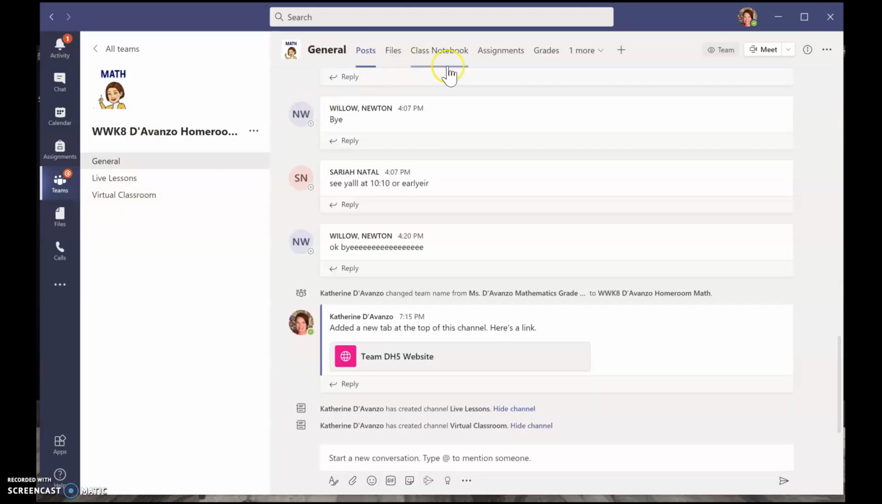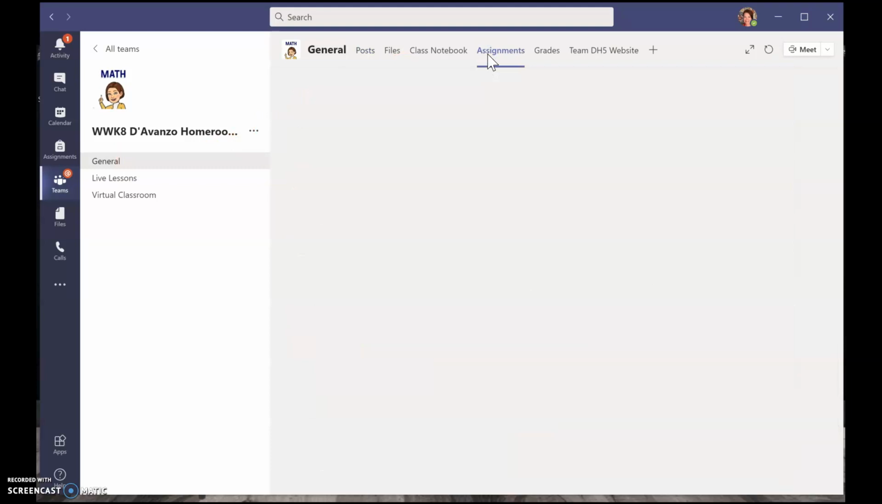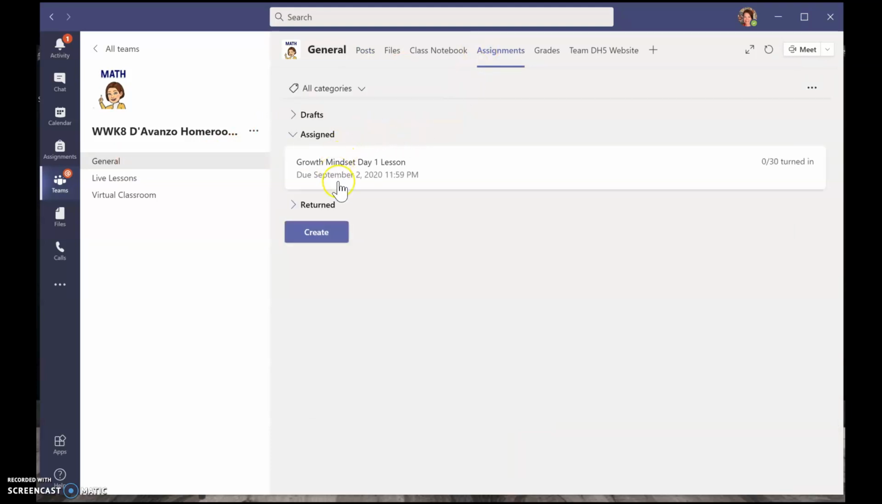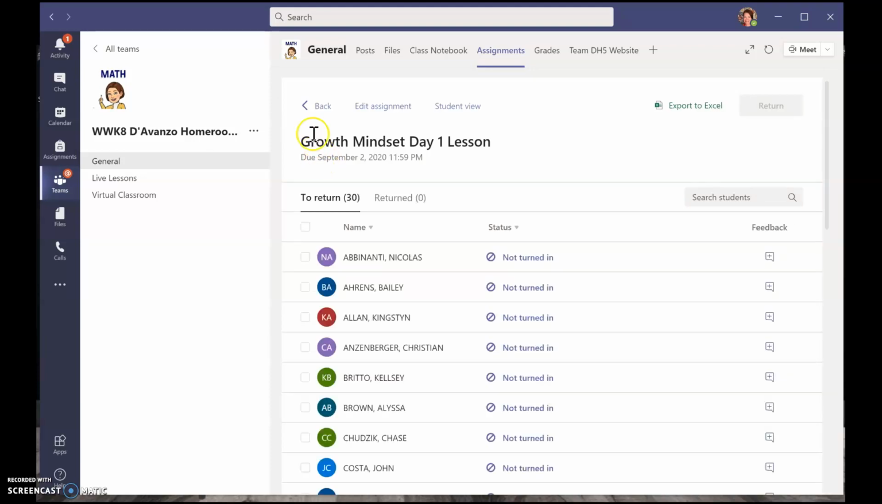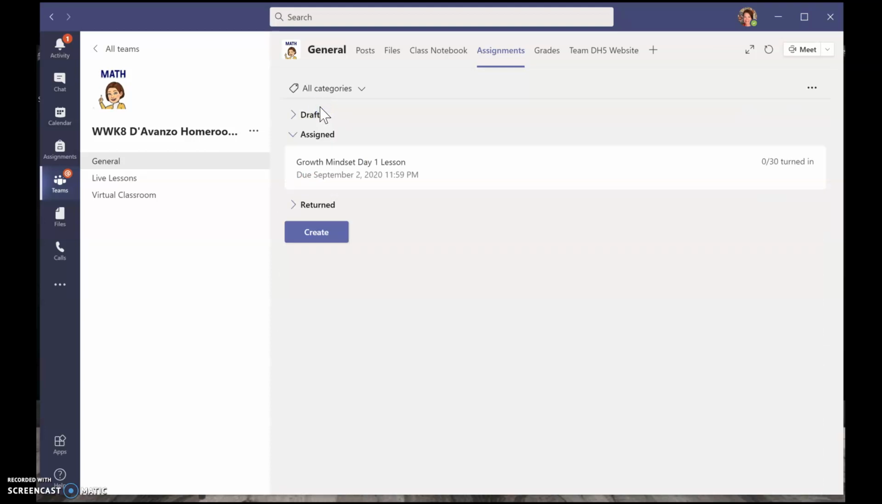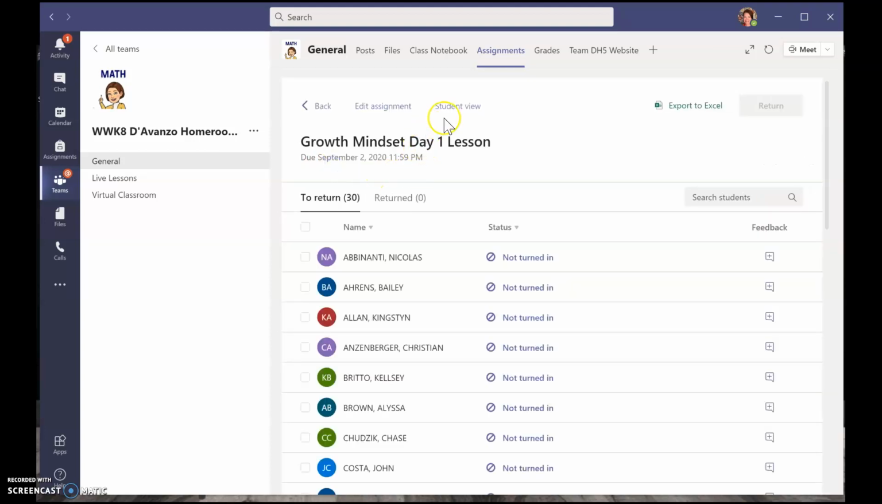In general, I can also access my assignments here. So there's another math assignment going on this week as well, and I would like for you to have it done by midnight on Wednesday, the 2nd. So if I click on Growth Mindset, oh, that's showing you my view. That's showing who has turned it in or who hasn't turned it in. Oh, I saw Student View. Thank you for bearing with me. This is new for all of us.